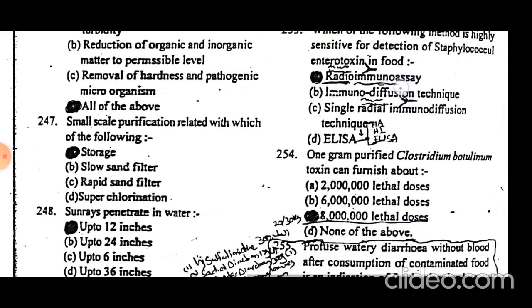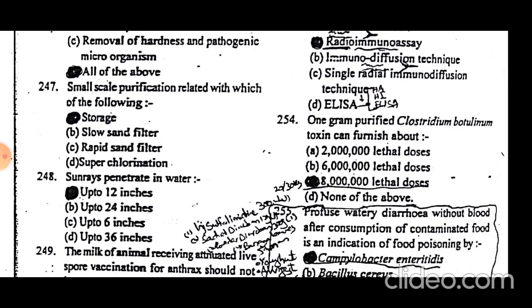One gram of purified Clostridium botulinum toxin can furnish about 8 million, or 80 lakh, lethal doses, denoted as LD50. So 1 gram of purified Clostridium botulinum toxin can have 8 million lethal doses.